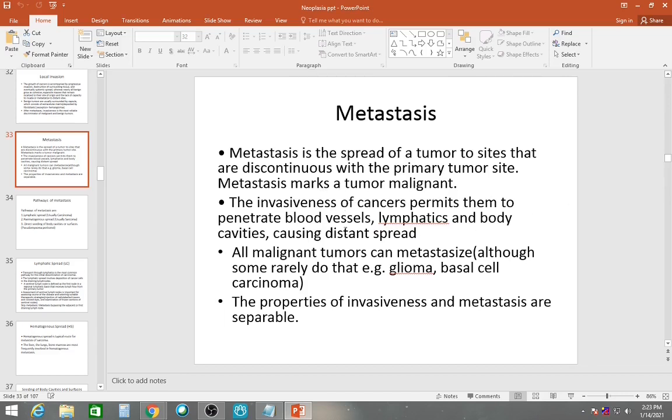The invasiveness of cancers permits them to penetrate blood vessels, lymphatics, and body cavities, causing distant spread. All malignant tumors can metastasize, although some rarely do that, like glioma and basal cell carcinoma. Basal cell carcinoma you may get on the face. It can be locally invasive, but it doesn't usually metastasize, like we have already seen.